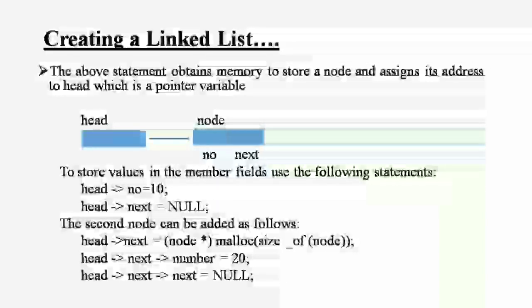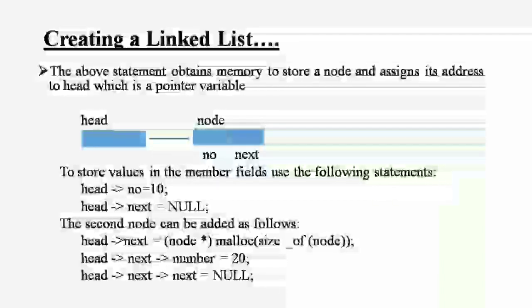Then creating a linked list. The above statement obtains a memory to store a node and assigns its address to head, which is a pointer variable. See guys, how to create a linked list. When you have different operations, creation, insertion and deletion, on that one you discussed about creating a linked list.